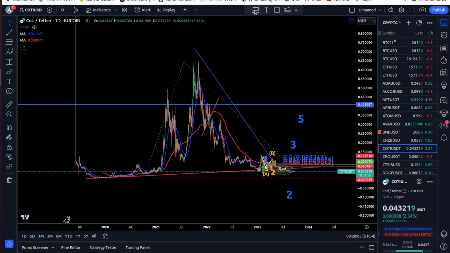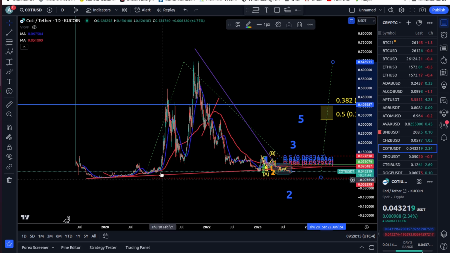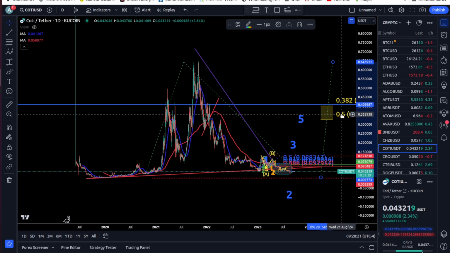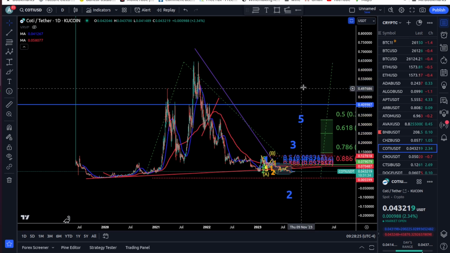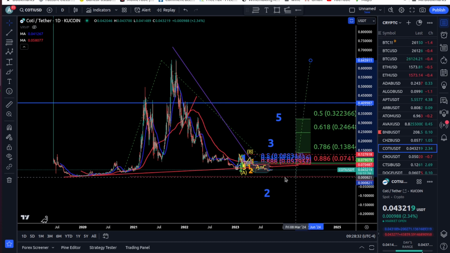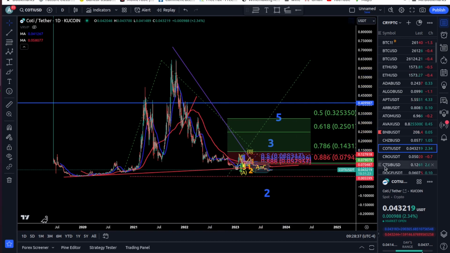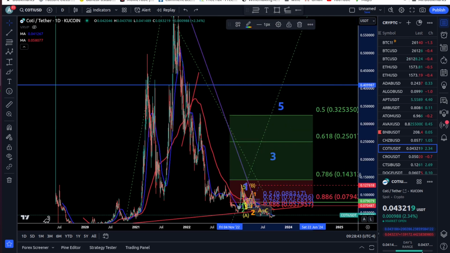So that's good. Now let's take the fib retracement from the beginning of its history up to now, even though honestly I would prefer to take maybe the beginning here, but I'm going to give it a chance. And now let me take the wave 2. All right, so now let me take back here, so at least we're in the price range. And now let's zoom in and see what's happening with COTI.